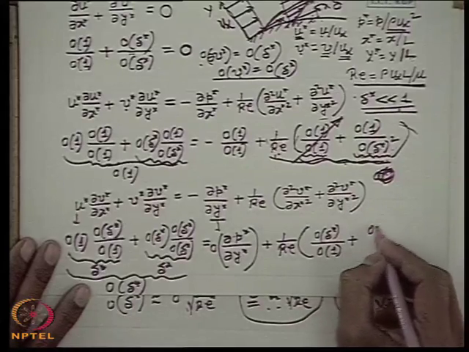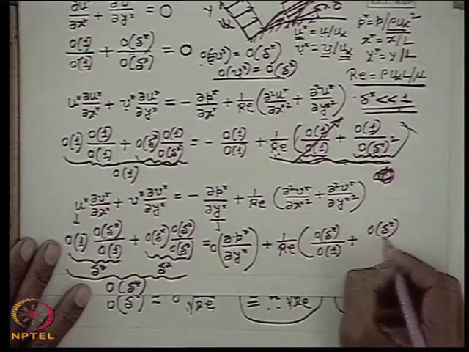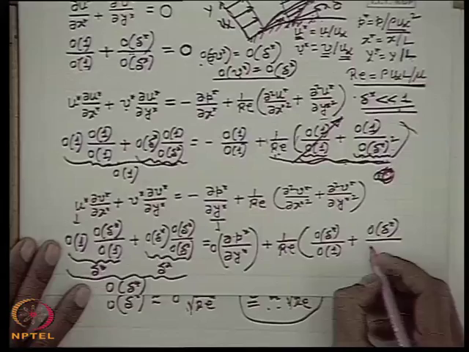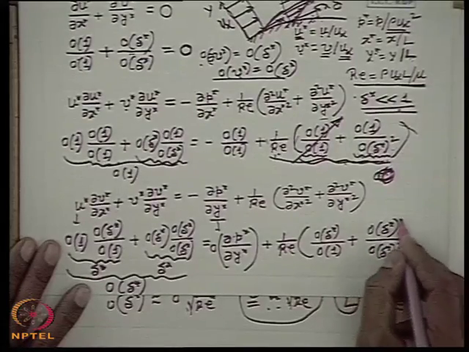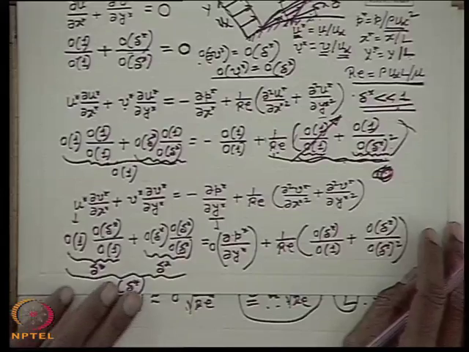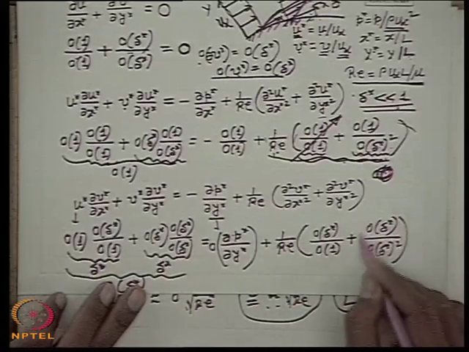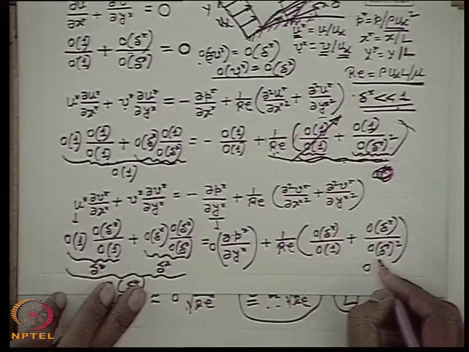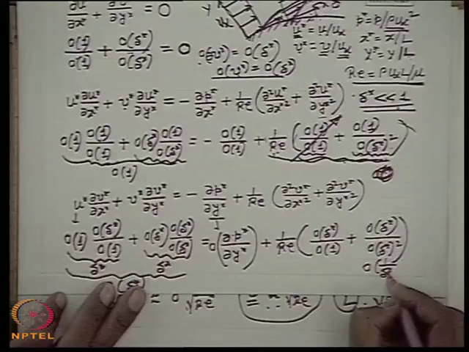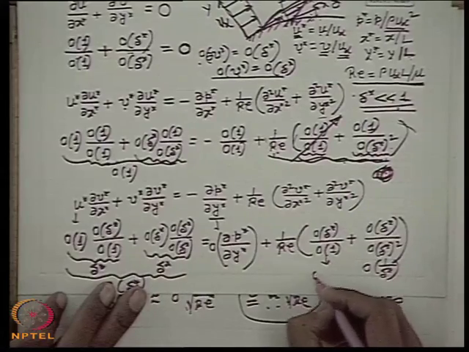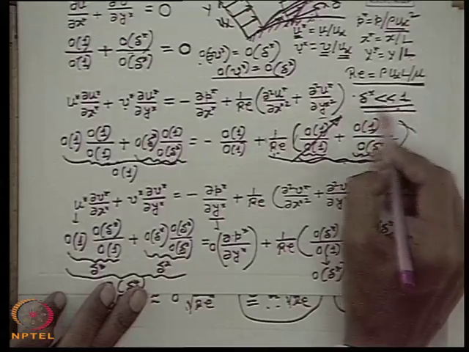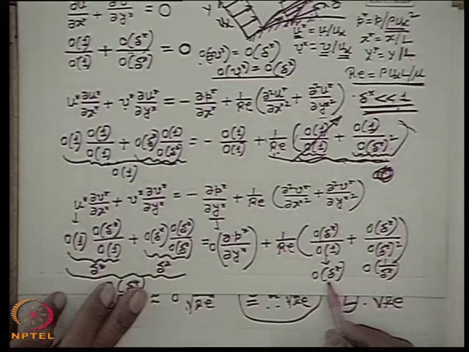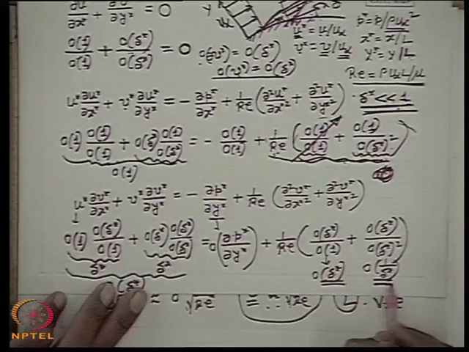Order of V star is order of delta star, and order of y star square is order of delta star square. So here also we see this term, the order of this term is 1 by delta star, whereas order of this term is delta star. Now when delta star is very much less than 1, then what happens? This term is small while this term is high.